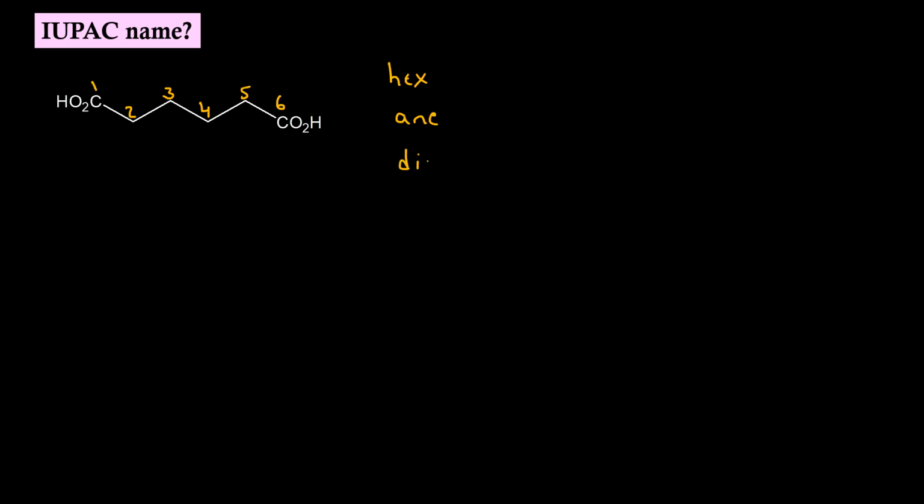So the name of secondary suffix will be dioic acid. Since the secondary suffix starts with the consonant D, we can retain the E of the primary suffix. We need not mention the position of carboxylic acid because it is always a terminal functional group. So the IUPAC name will be hexanedioic acid. Observe, E is retained because the secondary suffix starts with the consonant D.